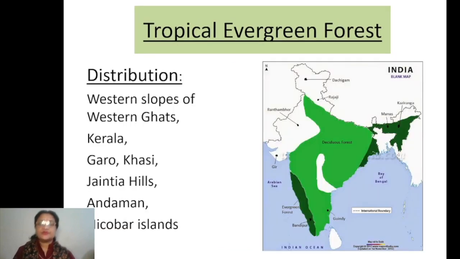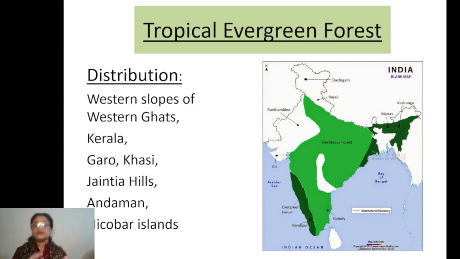Then come to the next one. Tropical evergreen forest covers certain important parts of India where you can easily get an idea that wherever the rainfall crosses 200 centimeters, right? Now which can be those areas where the rainfall goes so high? A few places are there in India, a few regions are there, right? Now which are those important regions?